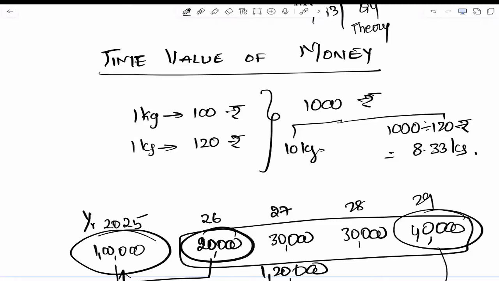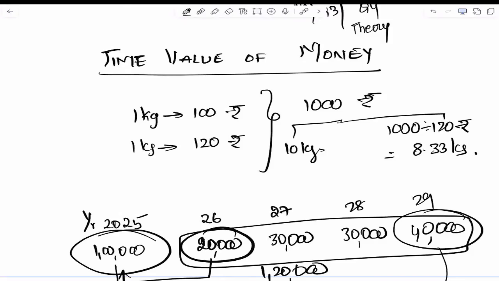Next line. Hence the cash flows arising at different points of time cannot be directly compared.